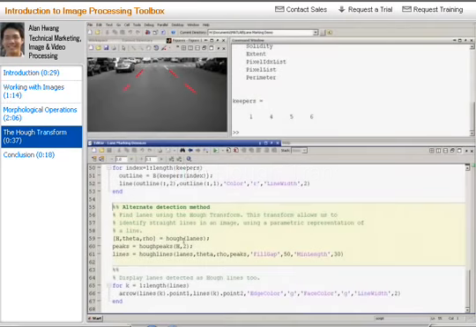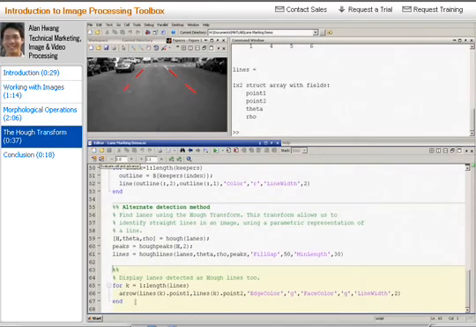The Hough transform is well suited to find lines in an image, and this functionality is available in Image Processing Toolbox. Our image is used as an input to the Hough transform, and we use the following functionality to identify the top 2 lines within the image. We then use the arrow function, which is actually a user-contributed file available online at the MATLAB Central File Exchange, to plot the green lines on the image. As you can see, we have successfully identified the lanes within the image using 2 different techniques available in Image Processing Toolbox.